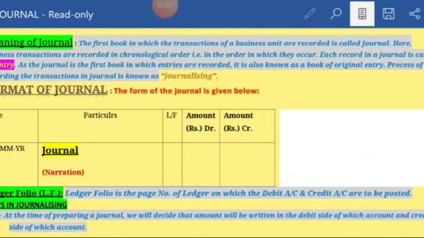Today I will discuss journal. In my earlier videos I mentioned rule of debit and credit, that means golden rules and modern rules used in accounts.